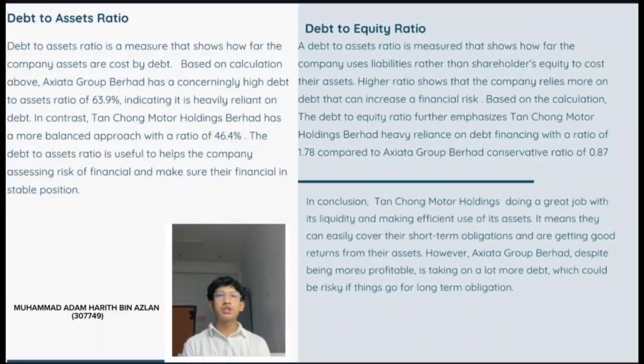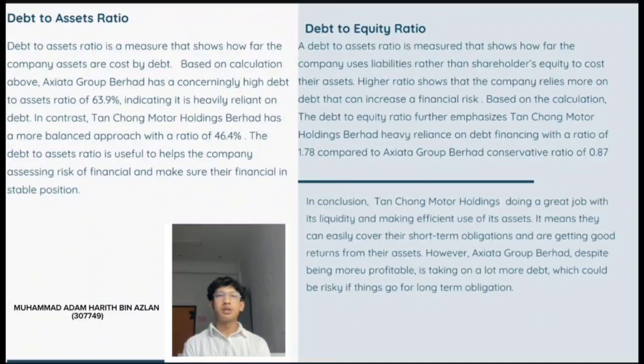A debt to equity ratio is a measure that shows how far the company used liabilities rather than shareholder equity to finance their assets. A ratio showing that the company relies more on debt can increase the financial risk. Based on the calculation, the debt to equity ratio further emphasizes Axiata Group Berhad's heavy reliance on debt financing with a ratio of 1.78, compared to Tan Chong Motor Holding Berhad's conservative ratio of 0.87.